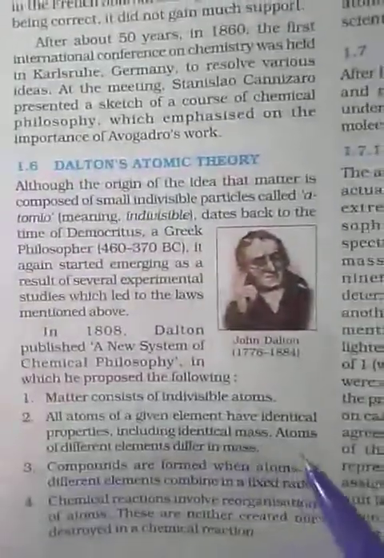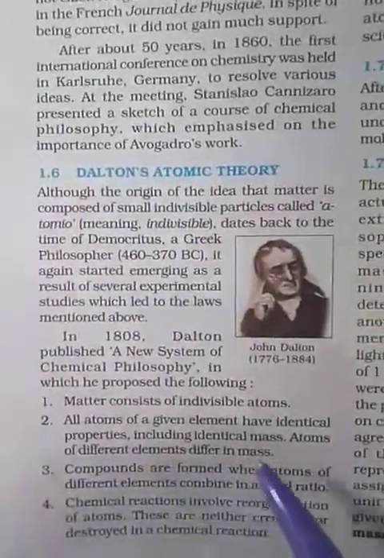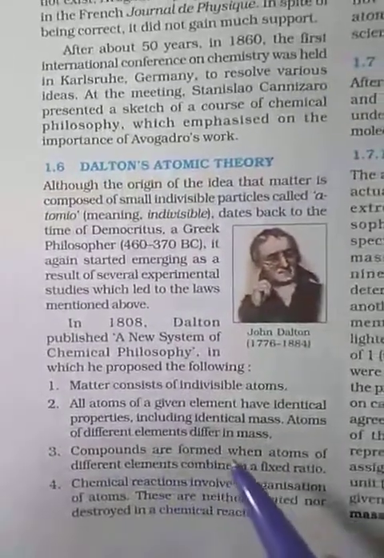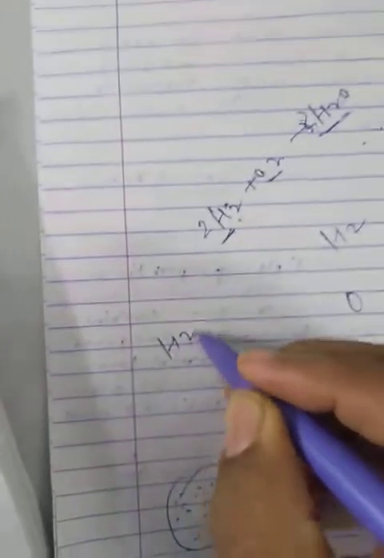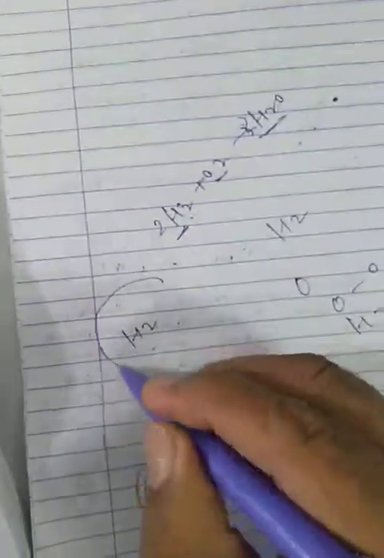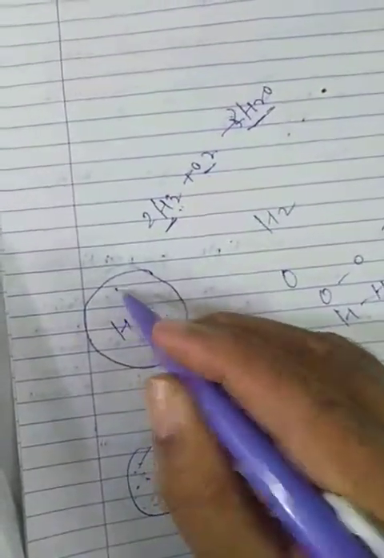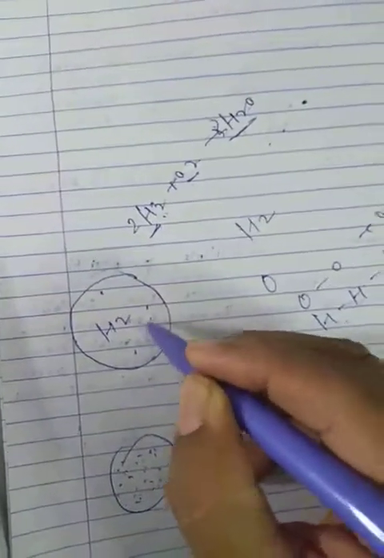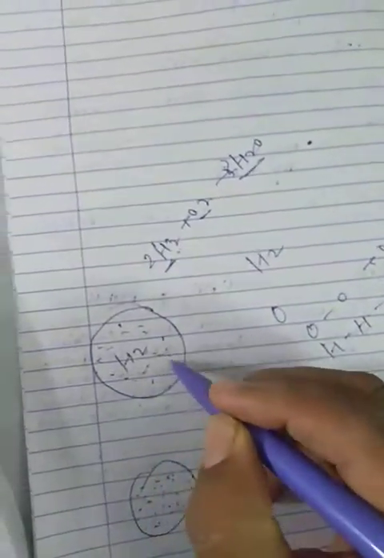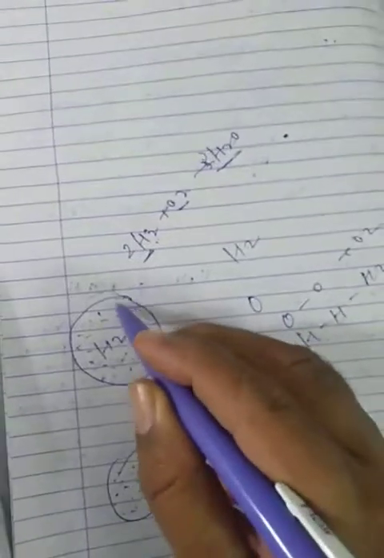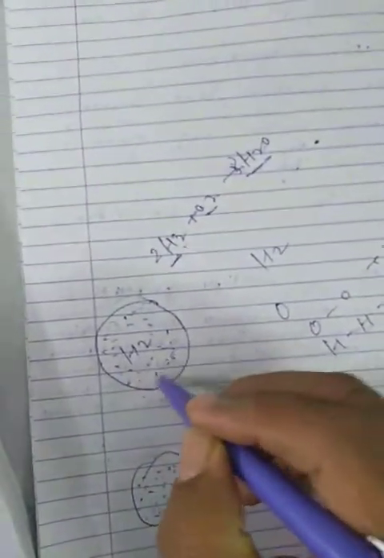All atoms of a given element have identical properties, including identical mass. Atoms of different elements differ in mass. See, if I am saying hydrogen, then in hydrogen all the atoms, whether here or there, are identical. So all the atoms are of identical nature.